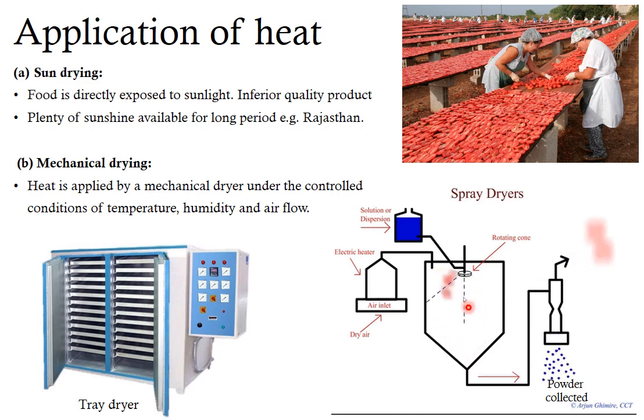The heated air dries the juice into a fine powder, and the air is removed from the outlet at a temperature of 90 to 100 degrees Celsius, whereas the fine powder product obtained has a temperature of usually 40 to 50 degrees Celsius. So this method has the benefit of very short duration of drying as well as maintaining a relatively low product temperature.